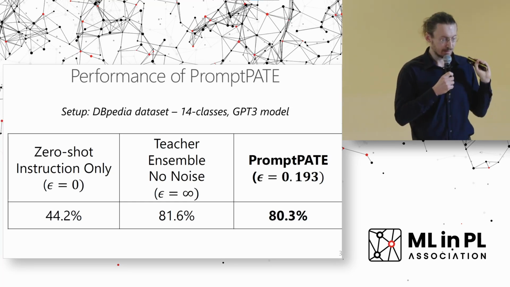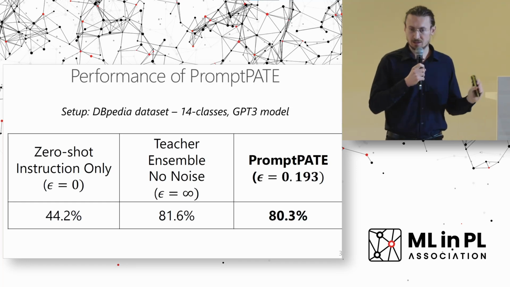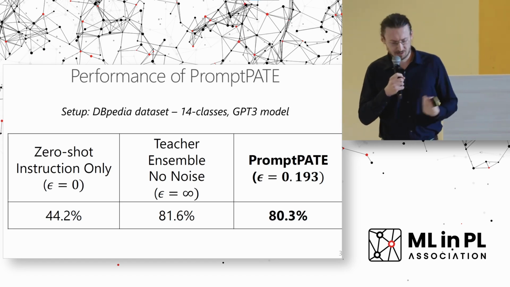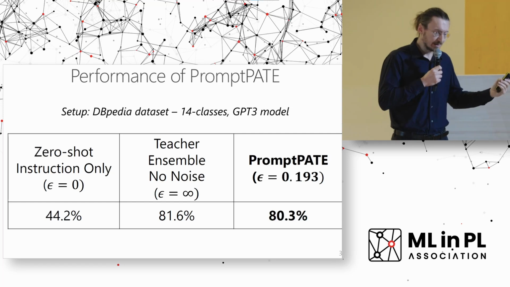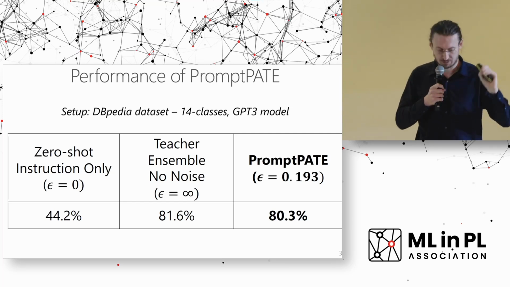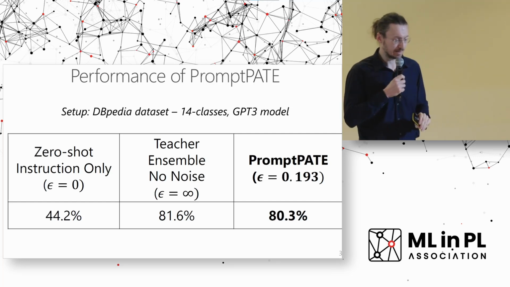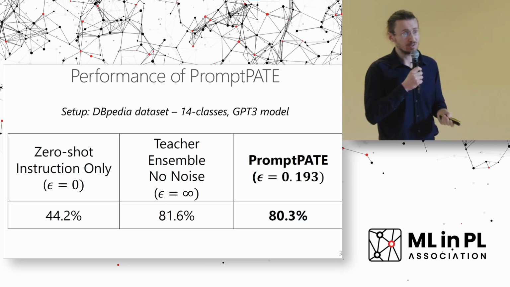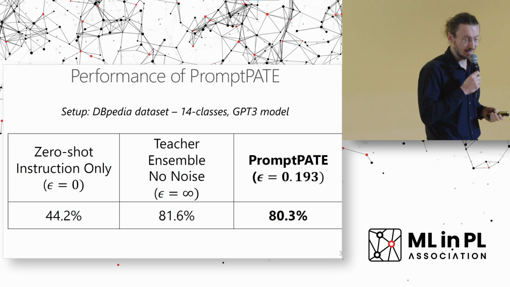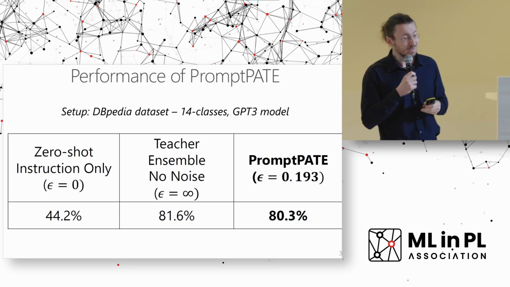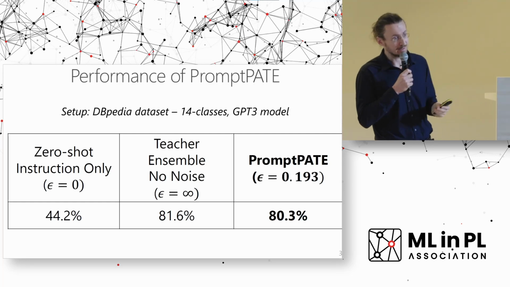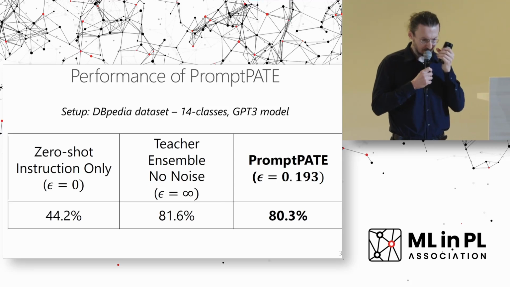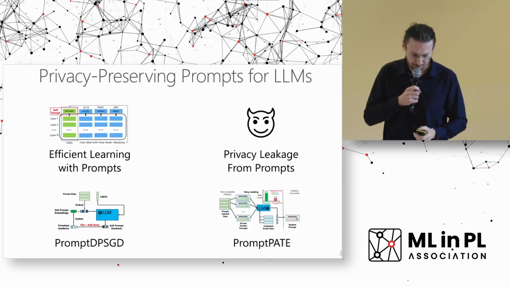If we have a zero-shot instruction-only prompt, which means that there are no private demonstrations, just instruction, the performance is relatively low, only 44.2%. On the other hand, if we use the teacher ensembles, these private teacher prompts, without any privacy, accuracy is 81.6%, so much higher. And then what we show is that with epsilon being very small, in this case it's not 8, it's 0.193, the accuracy is still very high, 80.3%, but we have these very strong privacy guarantees. So indeed, we showed that our prompt PATE performs amazingly well.